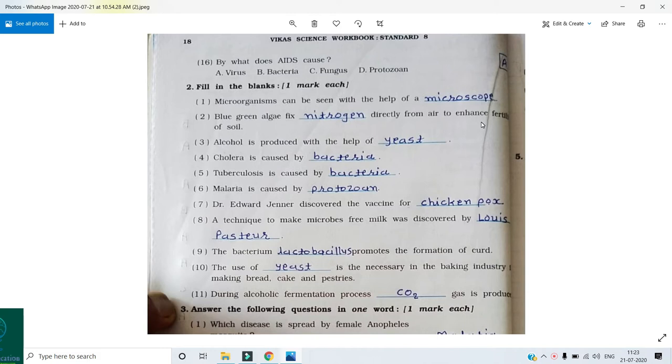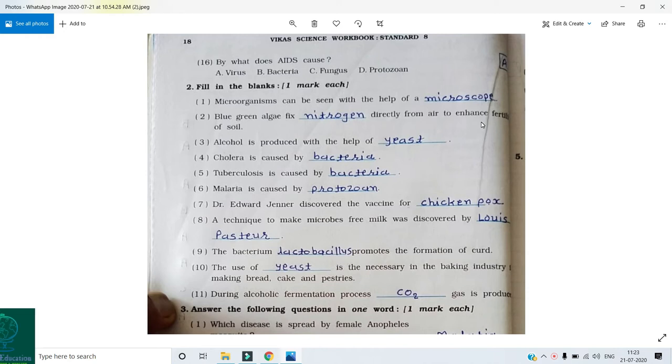Microorganisms can be seen with the help of a microscope. Blue-green algae fix nitrogen directly from air to enhance fertility of soil. Now the third blank is, alcohol is produced with the help of yeast. Fourth, cholera is caused by bacteria. Tuberculosis is caused by bacteria. Malaria is caused by protozoan. Dr. Edward Jenner discovered the vaccine for chickenpox.